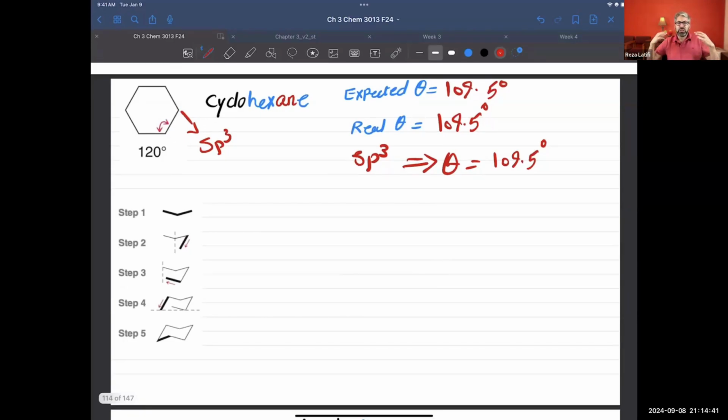When it comes to cyclic compounds, in order to increase the bond angle from, let's say, 90 to 109, they try to get bent. They get out of the flat orientation and become bent in some areas to increase the bond angle. One of them is cyclohexane. Cyclohexane can have two conformations. One of them we call the chair conformation.